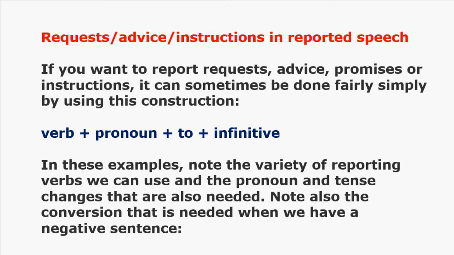Requests, advice, instructions in reported speech. If you want to report requests, advice, promises, or instructions, it can sometimes be done fairly simply by using this construction: verb plus pronoun plus to plus infinitive.